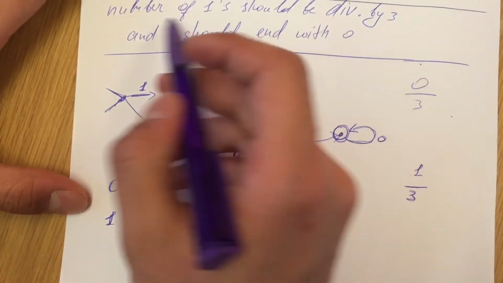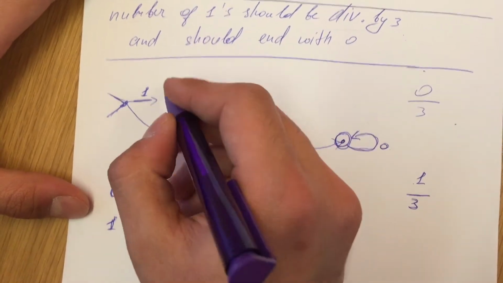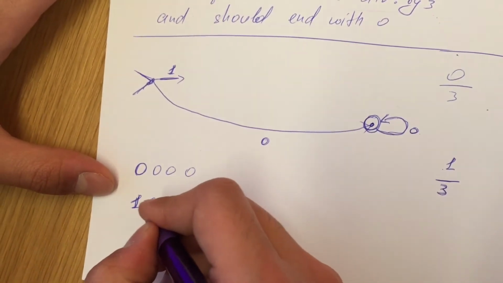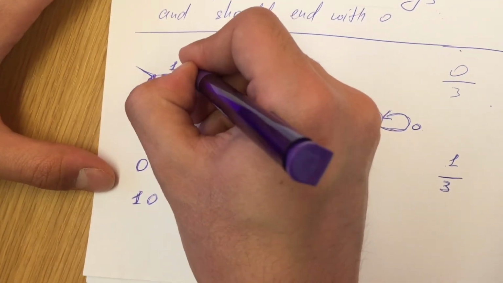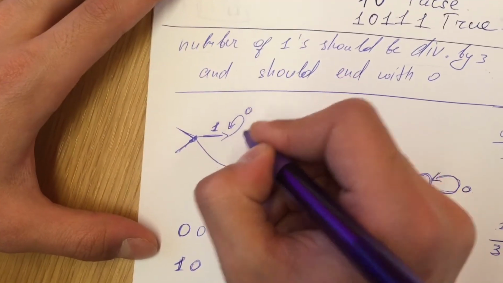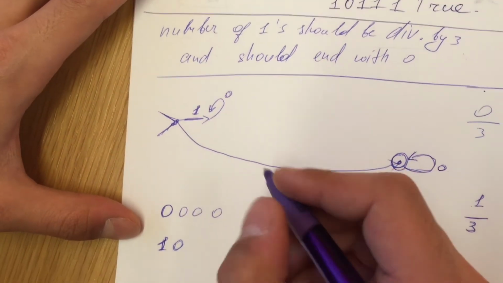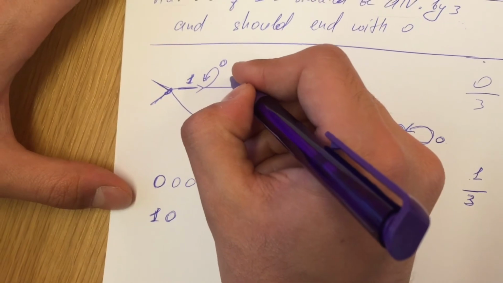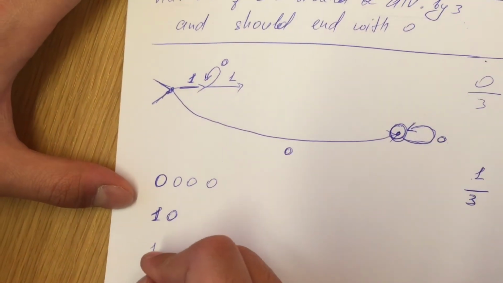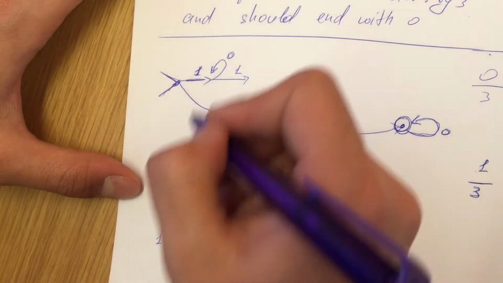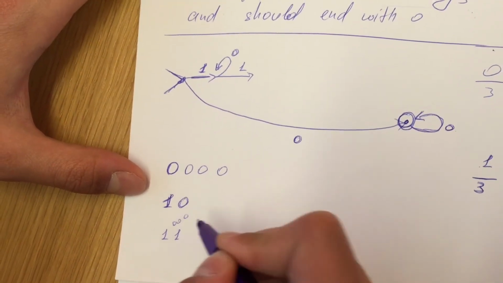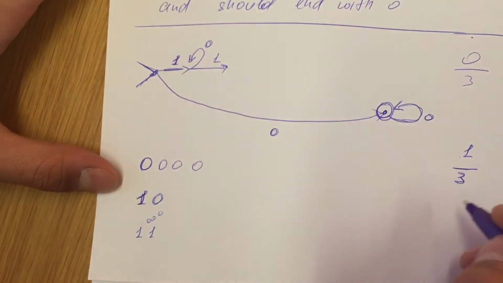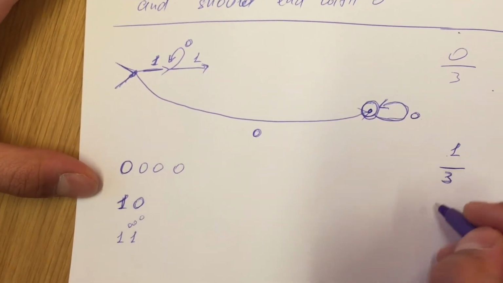So for that reason, our first condition is not satisfied. But if we have 0, it will be in the same place. Then we continue this, and if we have again 1, it will be 1, 1, or 1, 0, 0, 0, 1. It will be continued, but it will not be satisfied.